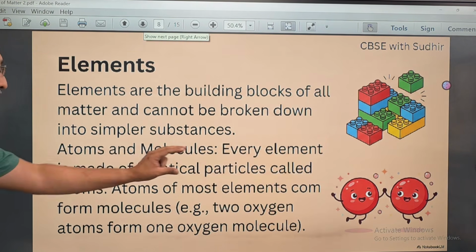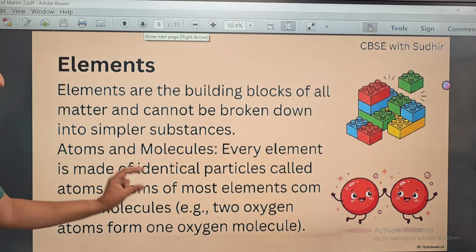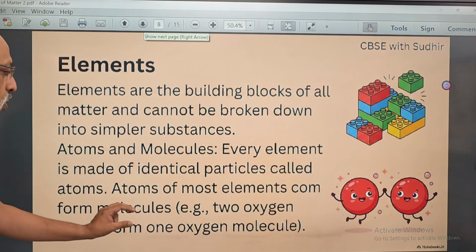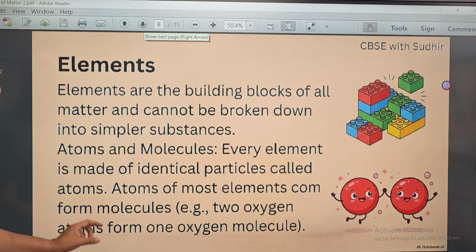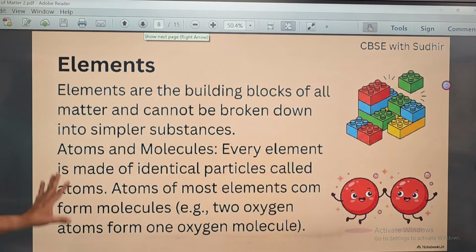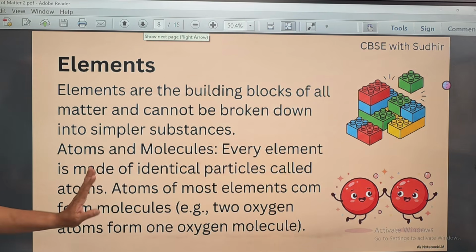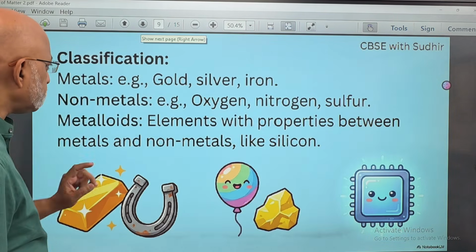Atoms and molecules: every element is made of identical particles called atoms. Atoms of most elements form molecules. Example, 2 oxygen atoms form 1 oxygen molecule, right? So this is the basic funda of atom, molecule and element. This is the correlation between them.